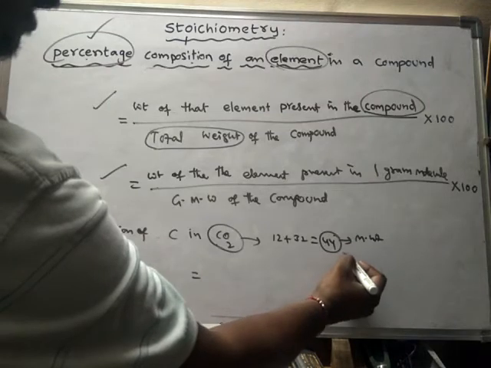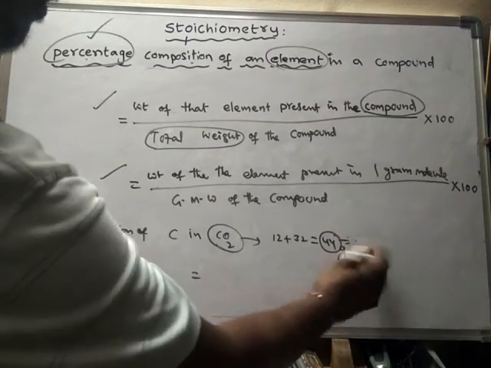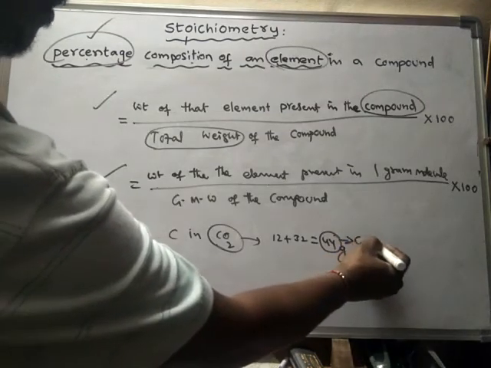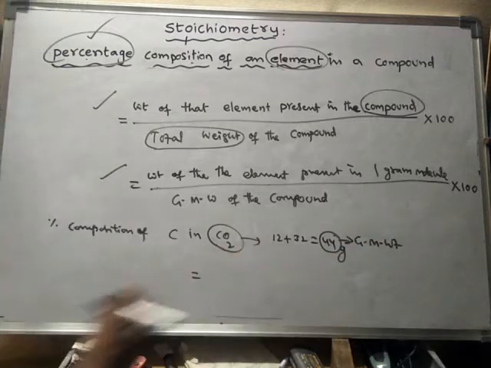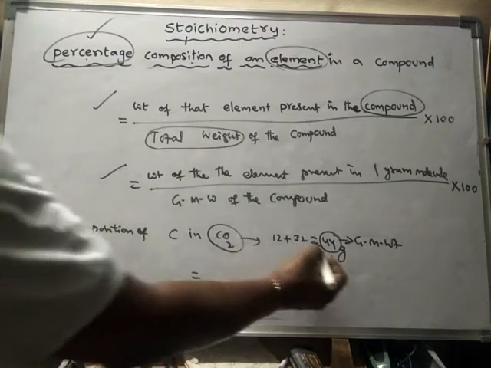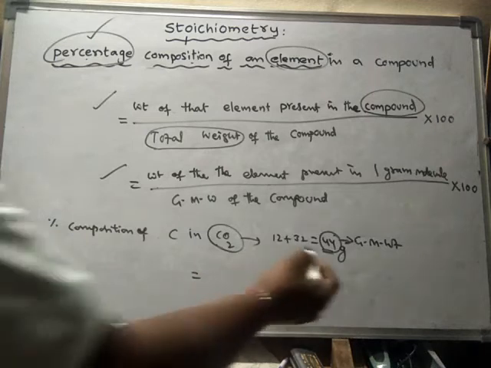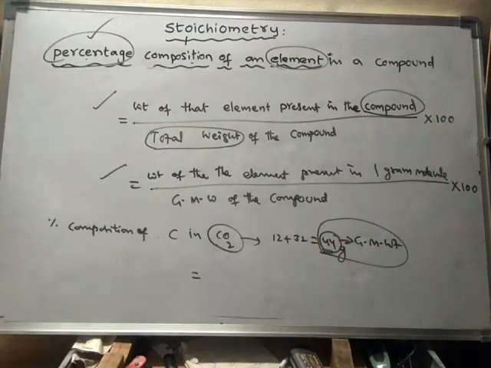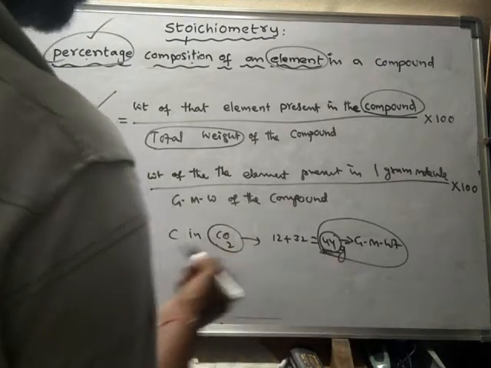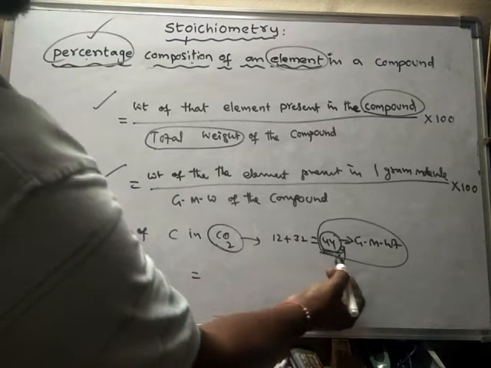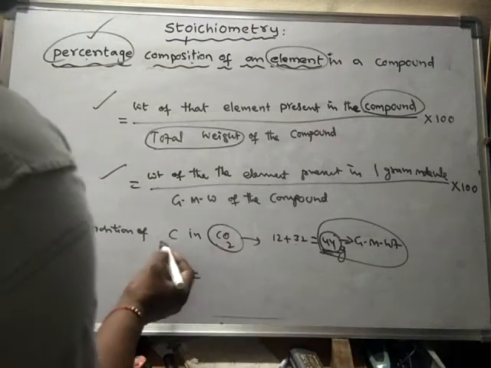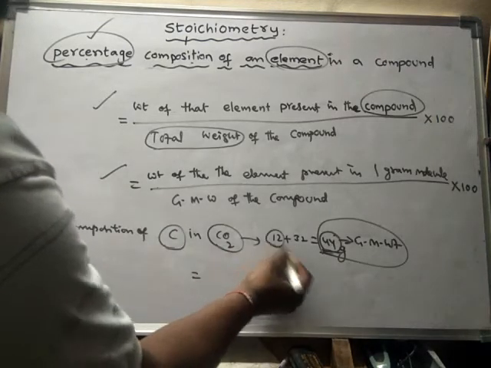If I write 44 grams, then it becomes the gram molecular weight. So the gram molecular weight of carbon dioxide is 44, equal to 1 gram molecule of carbon dioxide. Now in 1 gram molecule of carbon dioxide, or in 44 grams of carbon dioxide, how much carbon is present? Only 12 grams of carbon is present.